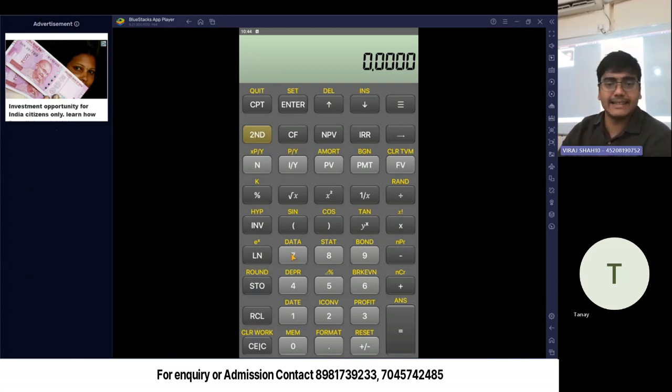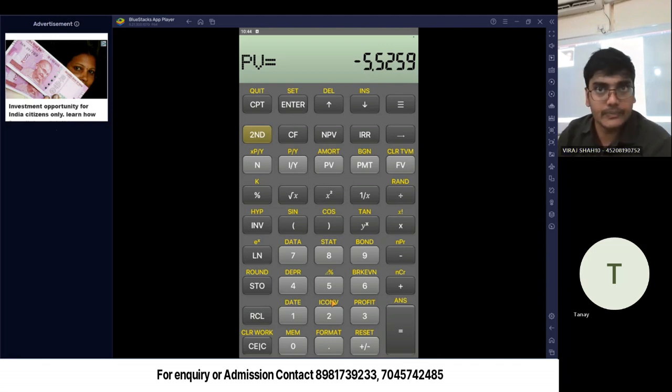What was PV2? 7 was the second cash flow, right? 7 as FV. It is 2 years, so there are 8 compounding periods. 2 into 4, 8 as N, 3 as I/Y, CPT PV. This is what came as your PV2. You had stored PV1 in STO1, so now I store this in STO2. Now this value has been stored in STO2. Tanay, is it clear what we are trying to do?